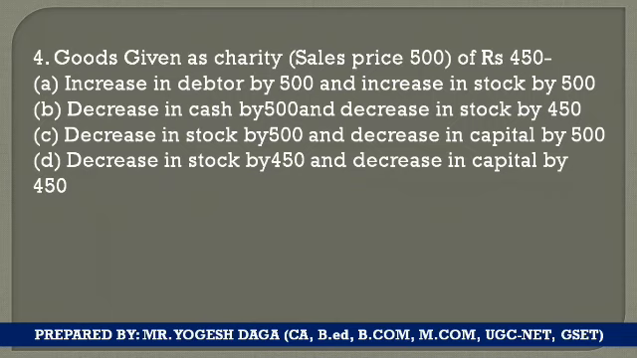Option B, there is a decrease in cash rupees 500 and decrease in stock by 450. Since goods are given, it is not cash that is given. So cash will not be decreased. So option B is also rejected.